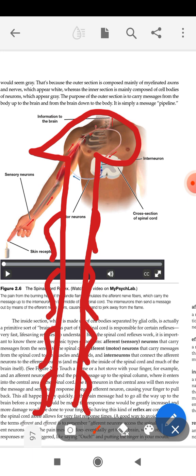What is spinal cord? It is actually the collection of neurons which are running through our backbone, and this spinal cord will directly be connected with our brain. But major neurons are not directly connected to the brain. Remember, only spinal cord is directly connected to the brain, and all other neurons are directly connected with the spinal cord.